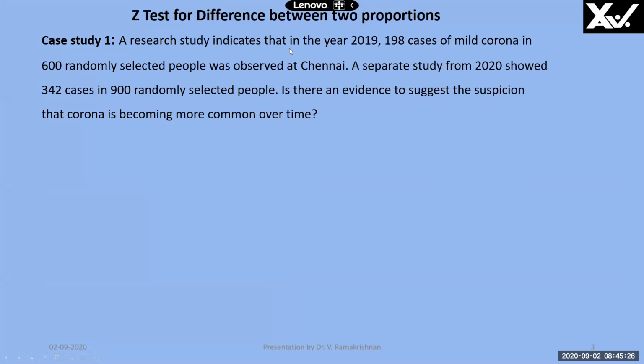A research study indicates that in the year 2019, 198 cases of mild corona in 600 randomly selected people was observed at Chennai. A separate study from 2020 showed 342 cases in 900 randomly selected people. Is there an evidence to suggest the suspicion that corona is becoming more common over time? So we got two surveys, we got two proportions. We have to compare the proportions and find out, is there an evidence to suggest the suspicion that corona is becoming more common over time or not?